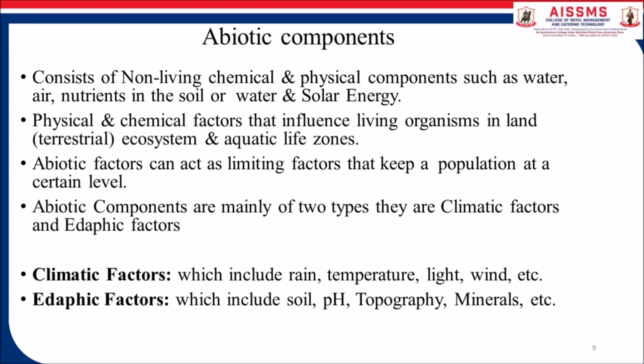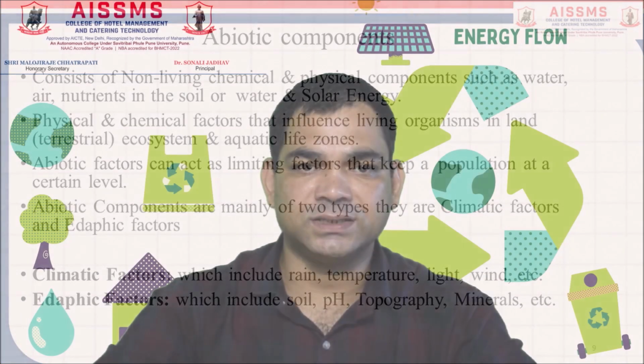Abiotic factors can act as a limiting factor that keeps population at a certain level. Abiotic components are mainly of two types. First one is climatic factors, which include rain, temperature, light, winds, etc. Then the second one is edaphic factors, which include soil, pH value, topography and minerals, etc.